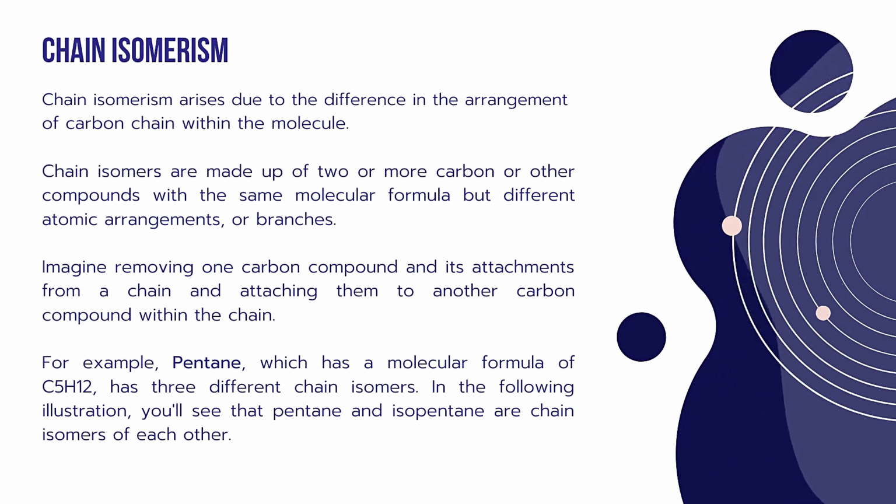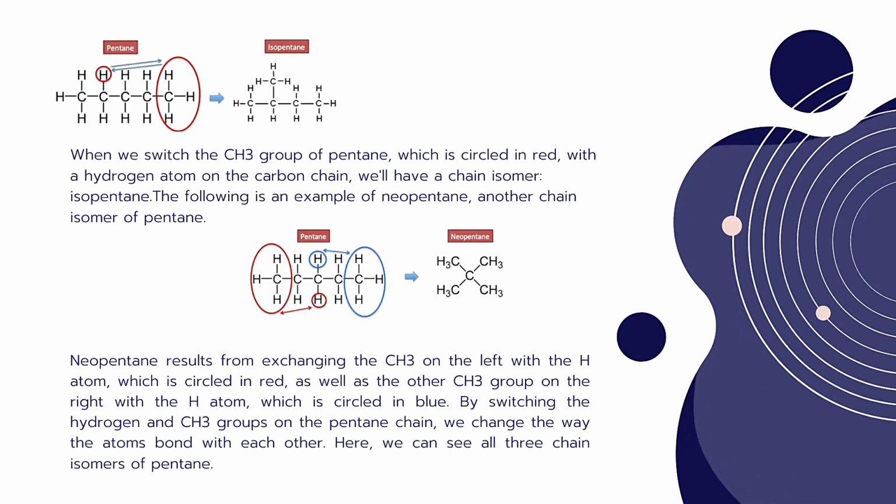Imagine removing one carbon and its attachments from a chain and attaching them to another carbon within the chain. For example, pentane, which has the molecular formula C5H12, has three different chain isomers. Let's see the following illustration where we can find that pentane and isopentane are chain isomers of each other. Chain isomerism has a difference in the arrangement of the carbon chain within the molecule.